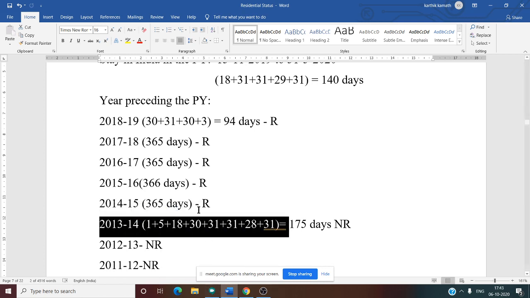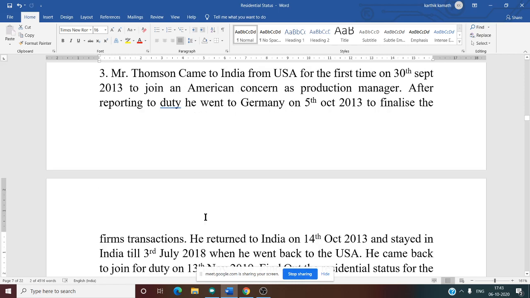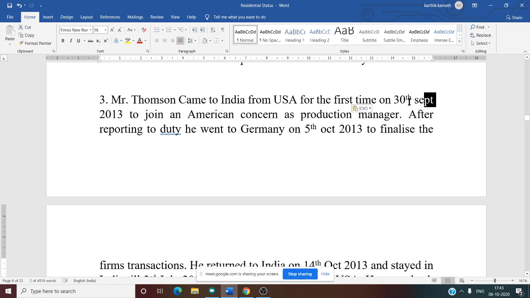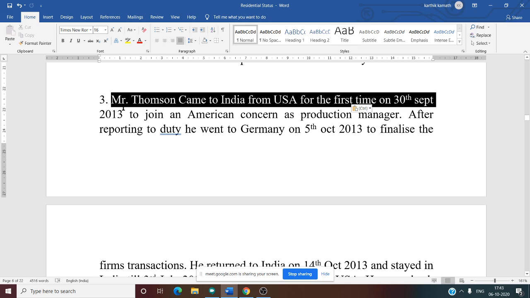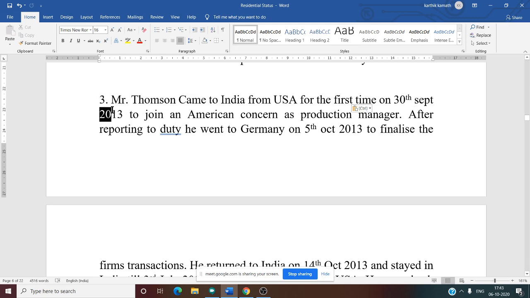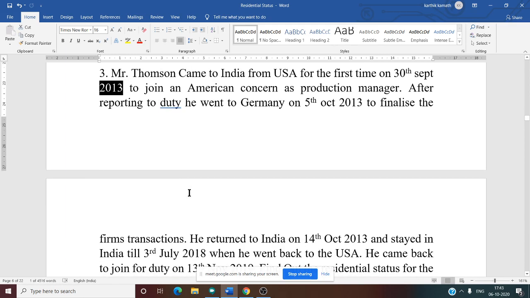So now we need to see the year 2013-14. When he came for the first time to India, can you tell me? 30th September 2013. Yes, he came for the first time. So whether that 30th September, one day, is included? Yes, sir. So that one day is included.